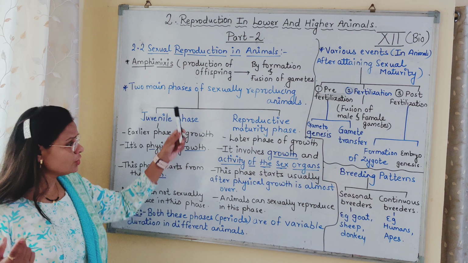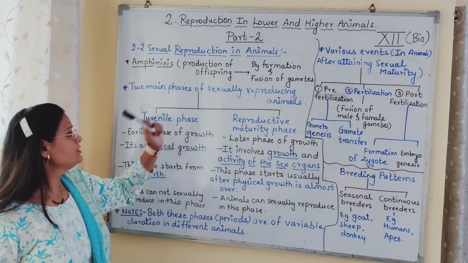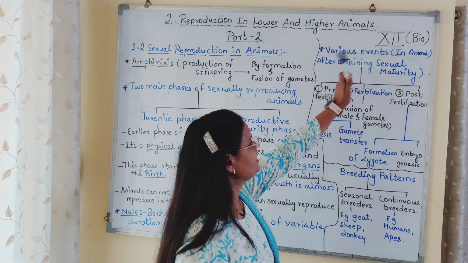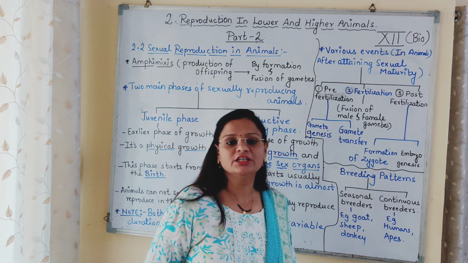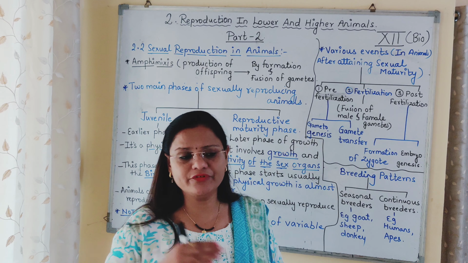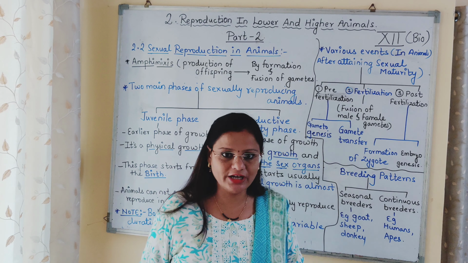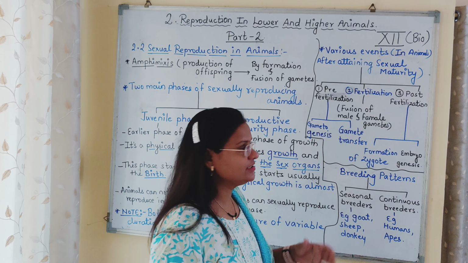Understood? So these are about phases. Now next part is the various events in animals after attaining sexual maturity. There are different events taking place in the body of the animals, mature animals. So which are the three phases?